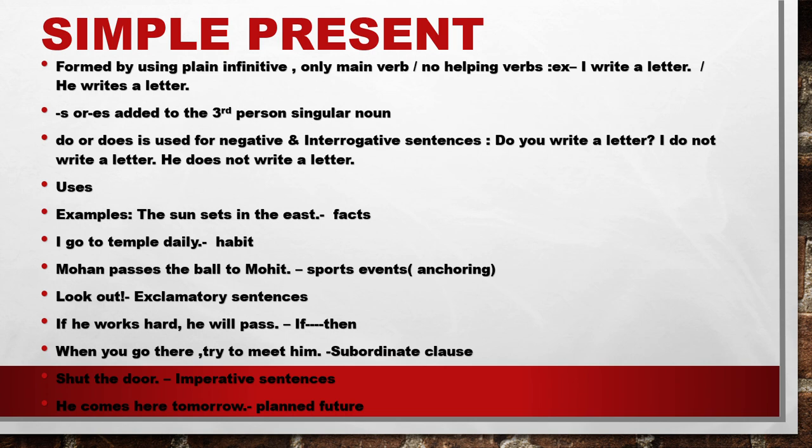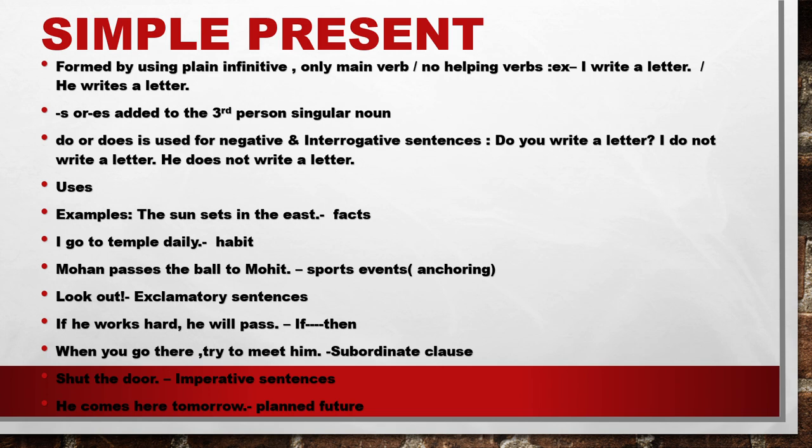Simple present formed by using plain infinitive. You understood? Only main verb. कोई helping verb नहीं है. Example, I write a letter. He writes a letter. So S कहाँ पे लगाए हम लोग? Third person singular noun. I put it here. Do or does is used in negative and interrogative sentences. Do you write a letter? It's an interrogative. I do not write a letter. It's a negative. But he के पास क्या हो गया? He does not write. And यहाँ पे you can see the changes. Writes यहाँ पे है, but यहाँ पे write हो गया because यहाँ पे I put does. So these are the forms.